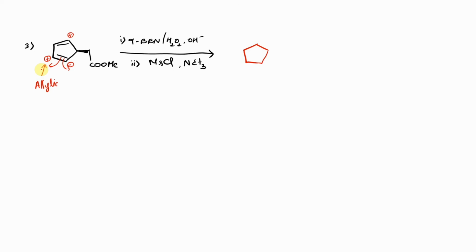Let us first break down the reaction in such a way that, let us take the positive charge here and the negative charge here. We have a double bond, wedge bond, COOMe. Now in the BH3 group, we can write it as BH2 9-BBN. We can write the 9-BBN as BH2 and an H, right? We write it as BH2 for a boron. Now instead of a BH2 we need to write BBN. So let us take these two hydrogens off, and instead of these two hydrogens, let us write down the actual BBN structure, which can be written like this.